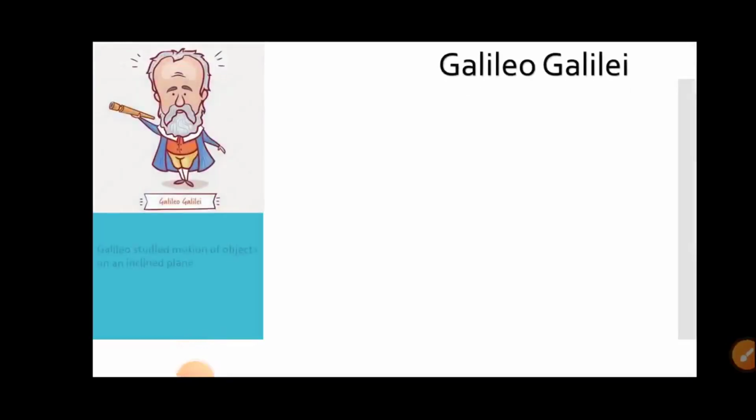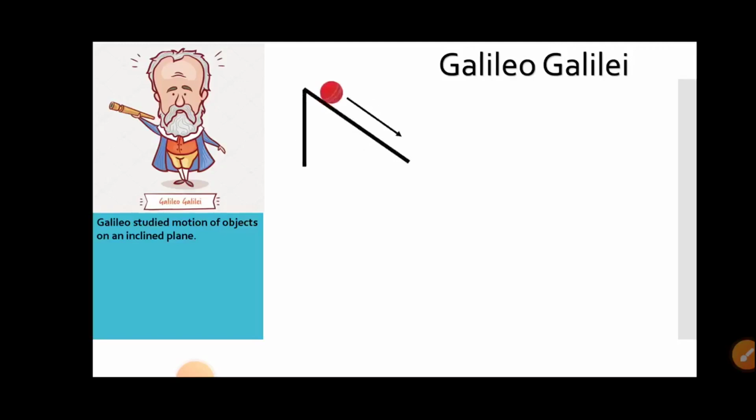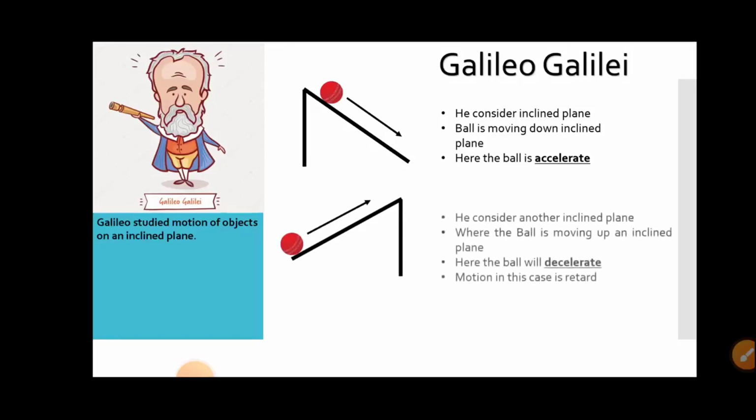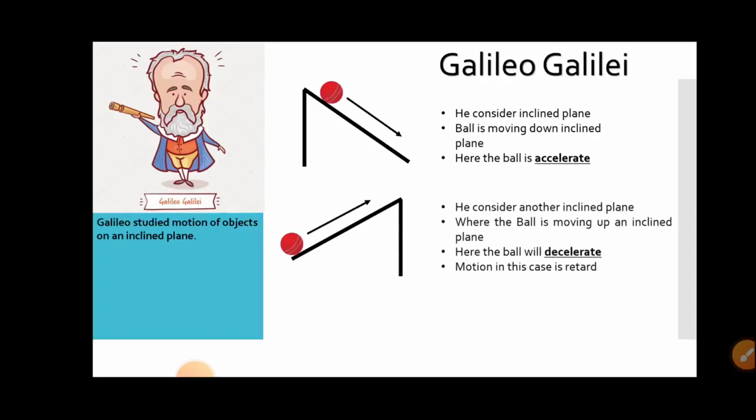Galileo studied the motion of objects on an inclined plane. Here he considered a downward inclined plane, where the ball is moving down and is accelerated. In the second case, he considered another inclined plane where the ball is moving up. Here the ball will decelerate. The motion in this case is retarded.